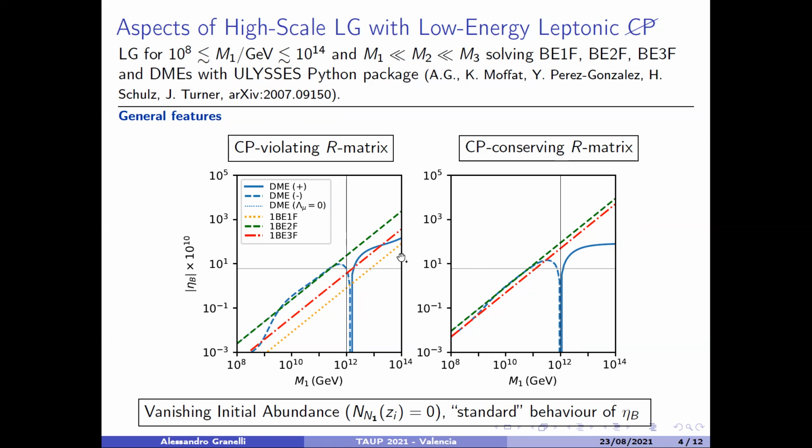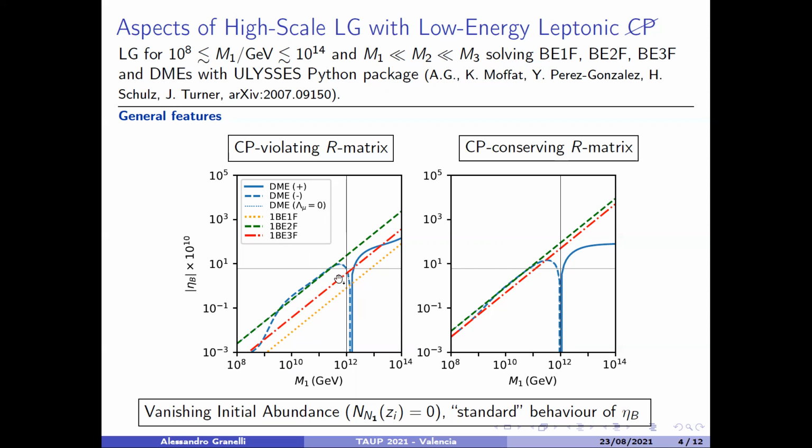Here are two plots that show the baryon asymmetry of the universe in modulus against the mass scale of leptogenesis, namely the mass of the lightest heavy neutrino. In this figure, it's shown the solution to the different sets of equations that we have used. In blue is the density matrix equation, in yellow the single flavor Boltzmann equation, in green the two flavor Boltzmann equation, and in red the three flavor Boltzmann equation.